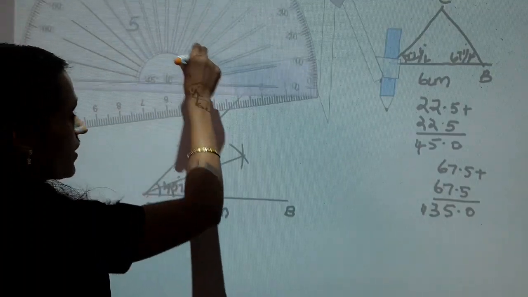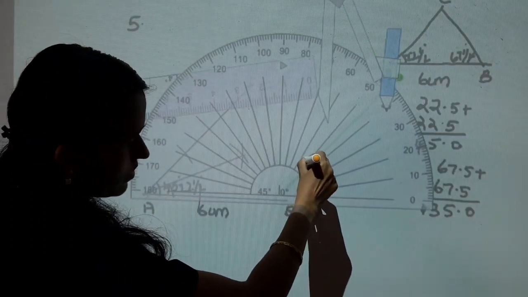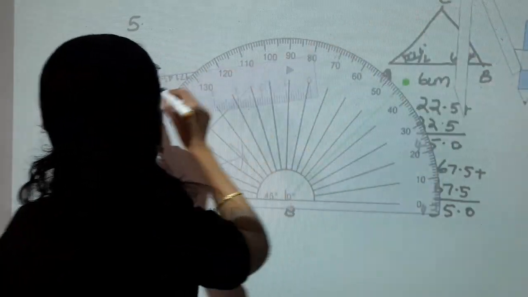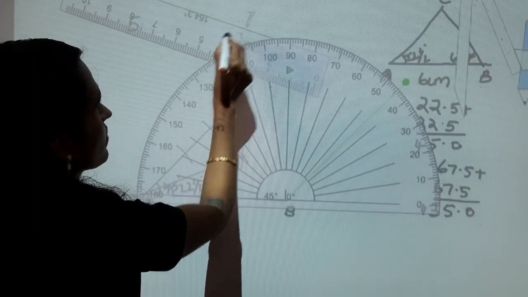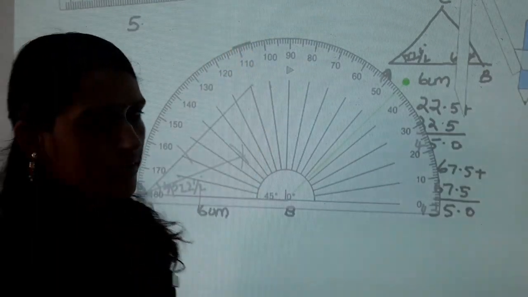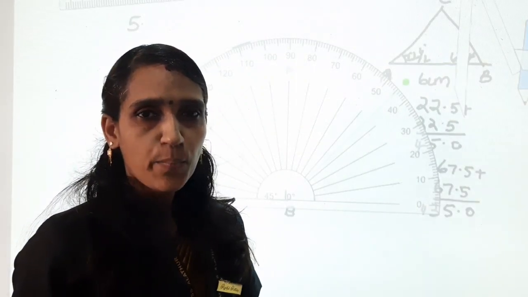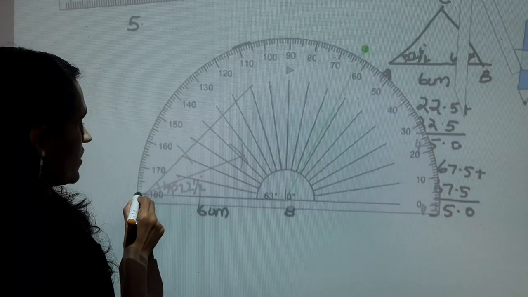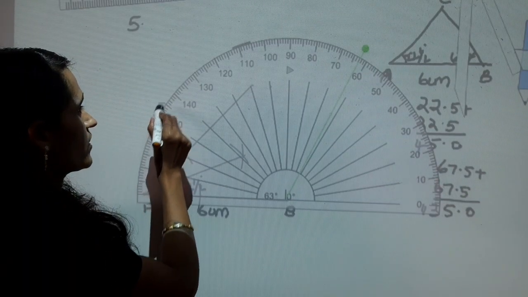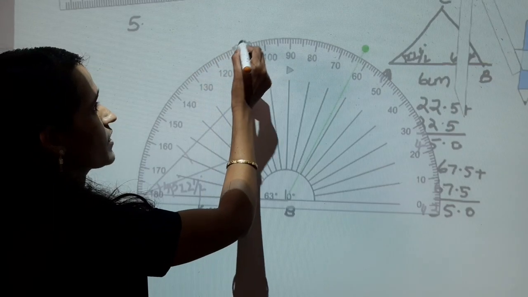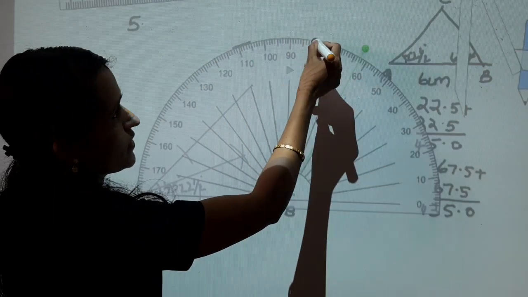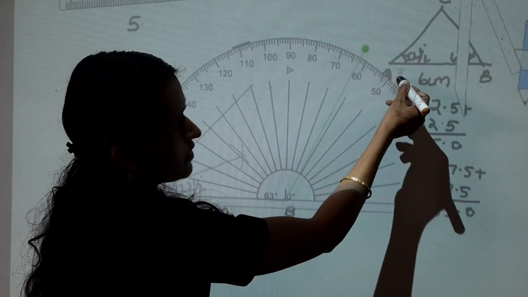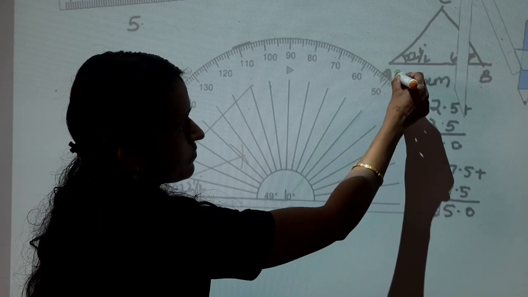So keep the protractor on B and mark the measure 135 degree: 0, 10, 20, 30, 40, 50, 60, 70, 80, 90, 100, 110, 120, 130, 135.